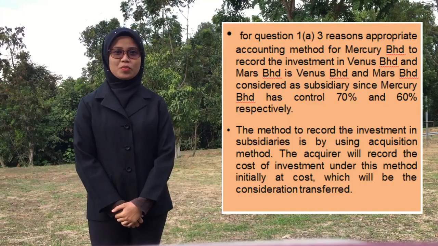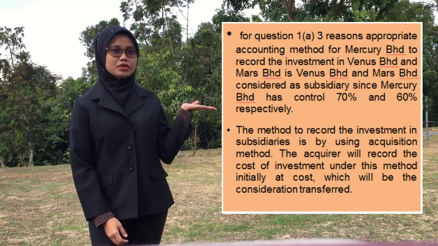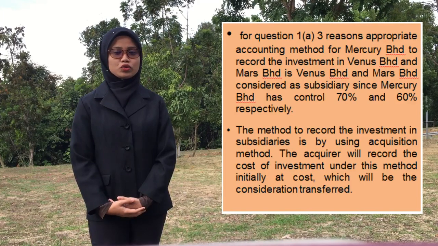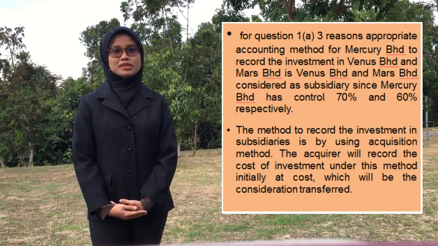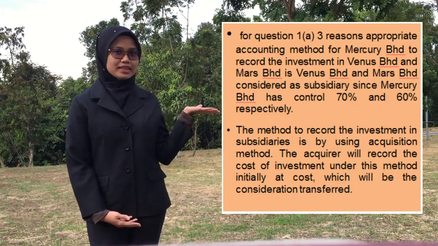Question 1. The appropriate accounting method for Mercury to record the investment in Venus and Mars: Venus and Mars Berhad are considered subsidiaries since Mercury Berhad has control of 70% and 60% respectively. The method to record the investment in subsidiaries is the acquisition method.